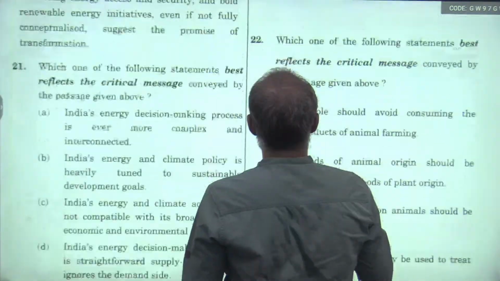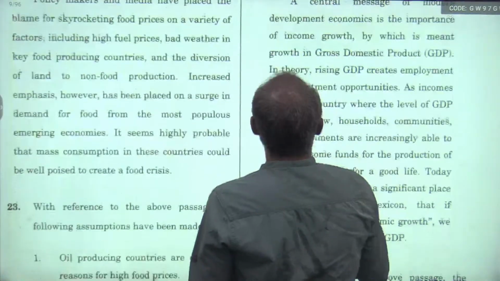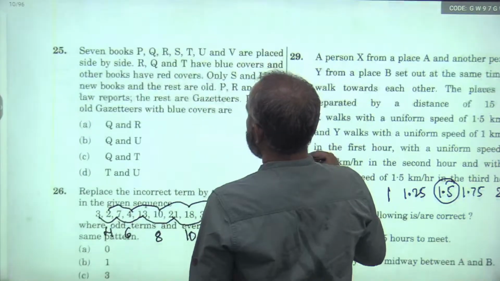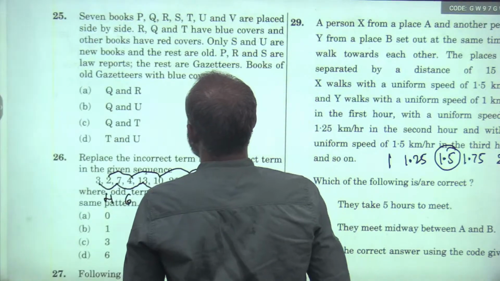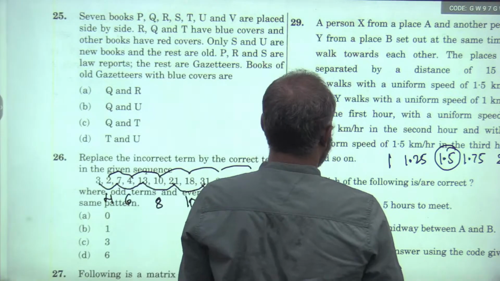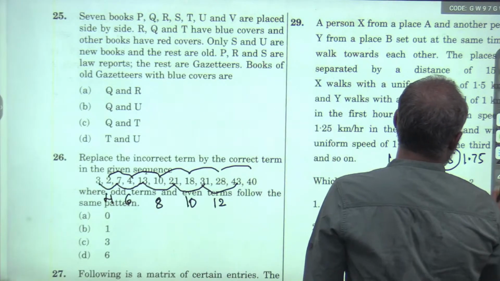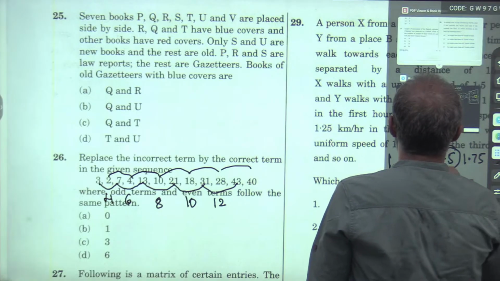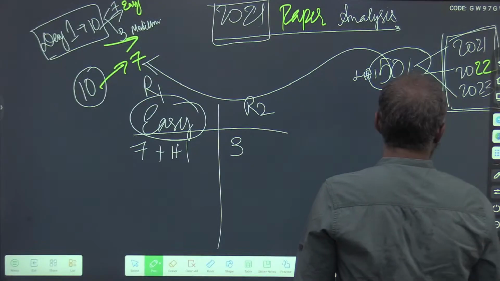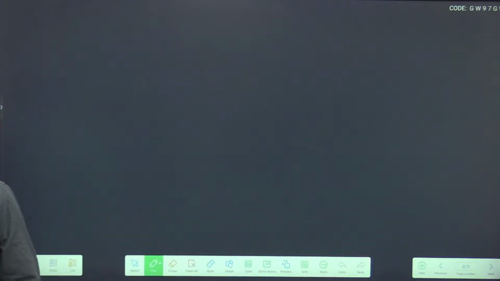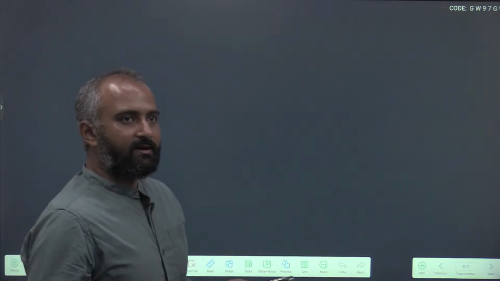Next is a passage. 7 books. So now these are matrix type of questions, or arrangement type questions. So what do you need to do? Just represent all the data given here.